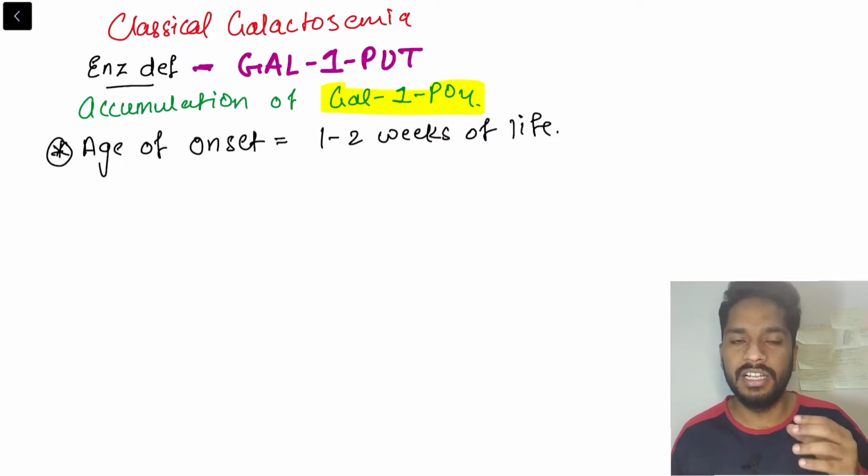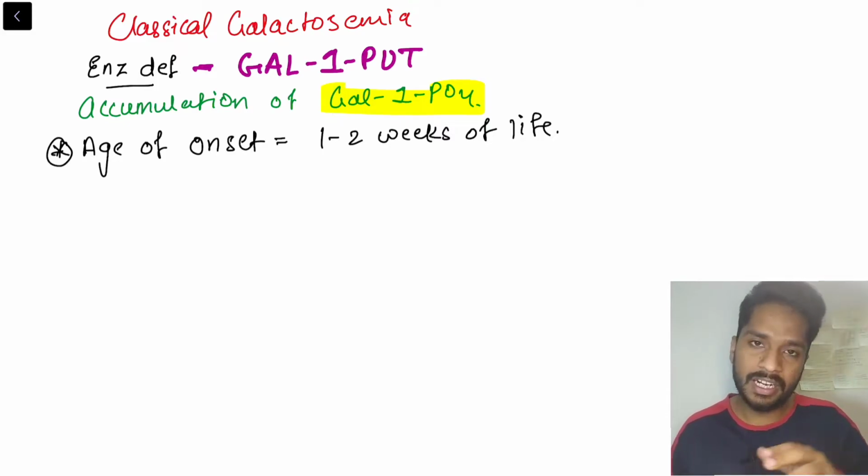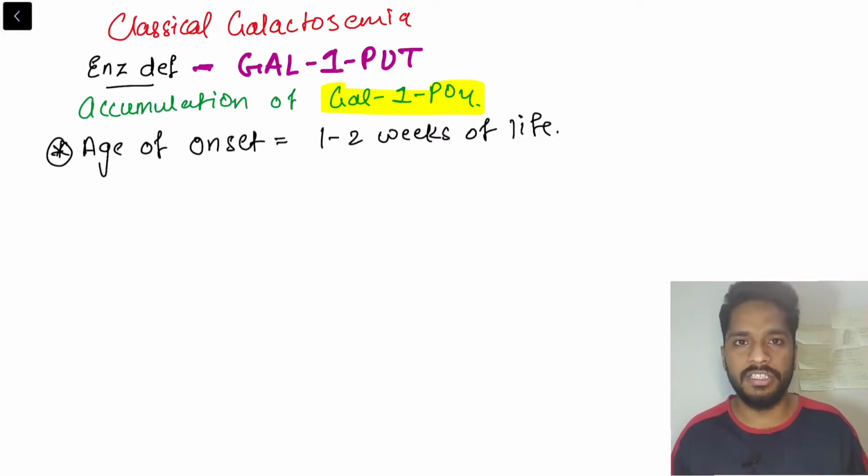Breast milk contains lactose, and lactose is made up of glucose and galactose. So there is galactose in the baby, and that galactose is not getting metabolized. Due to the deficiency of Gal1-Put, there will be accumulation of galactose 1-phosphate in the baby, and due to that certain clinical features are seen.